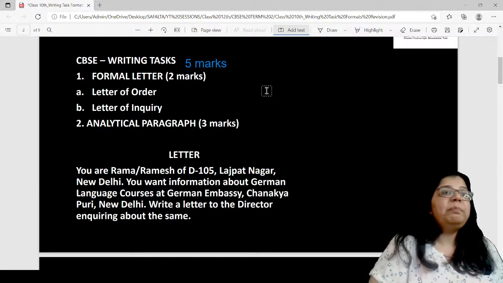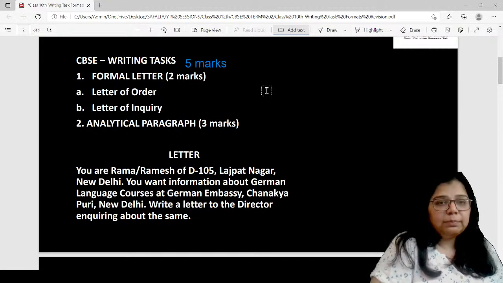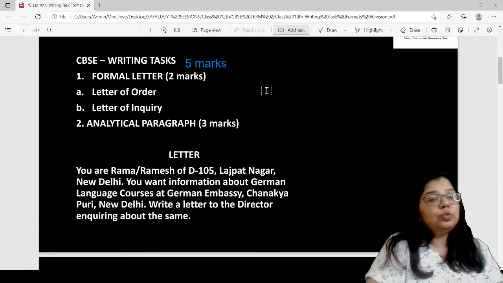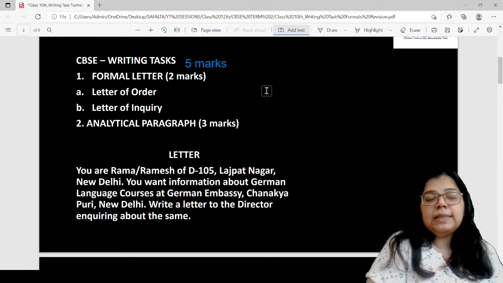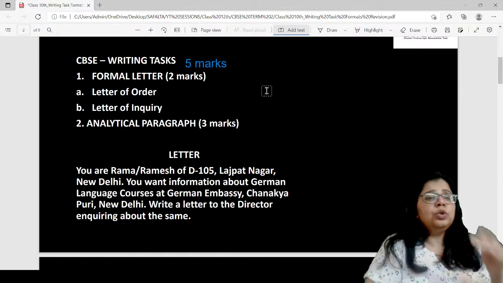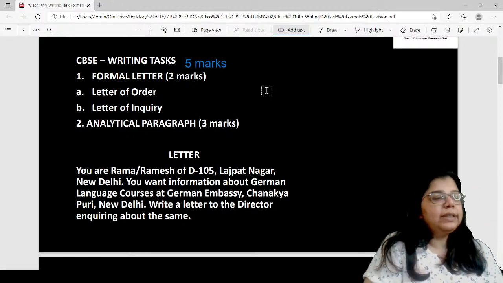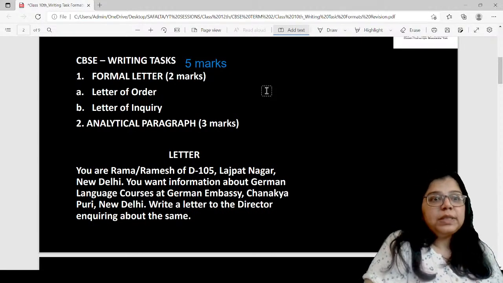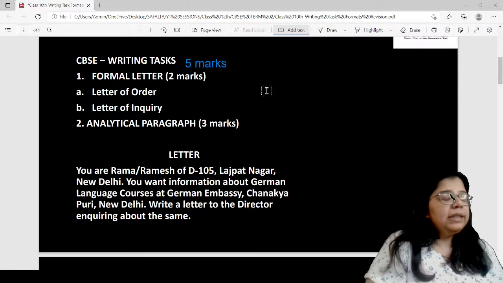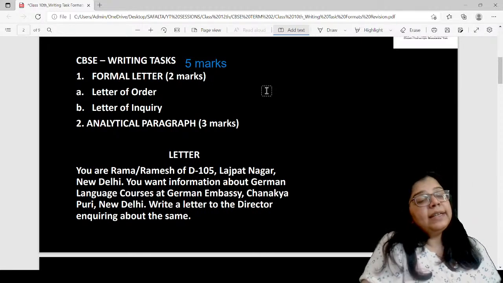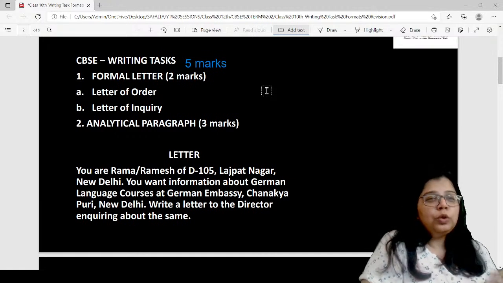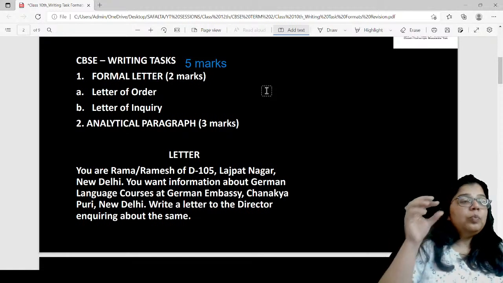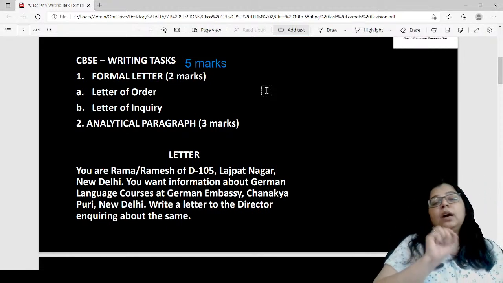Order means when you have placed an order with some company to buy something, or when you need their services. Your order or services could be anything ranging from mobiles and laptops to office equipment like printers and PCs. A letter of inquiry is when you want to ask some questions, when you have some doubts. Both letter of order and letter of inquiry are formal letters.